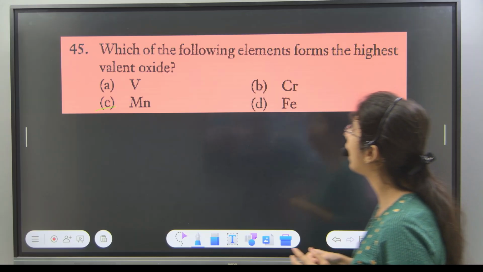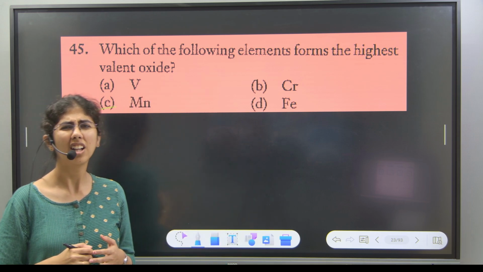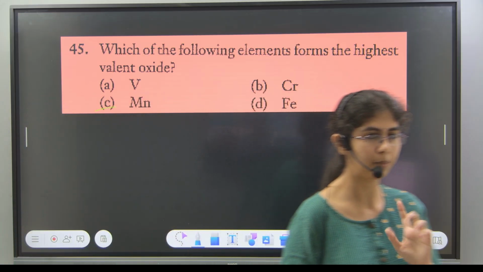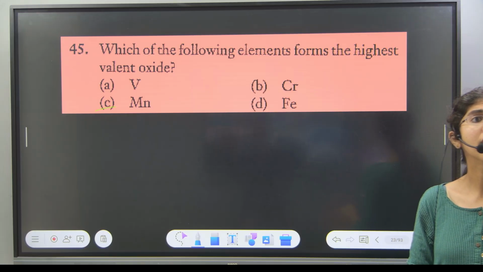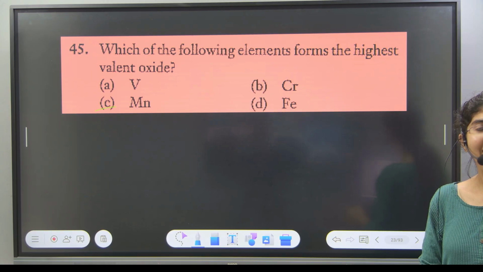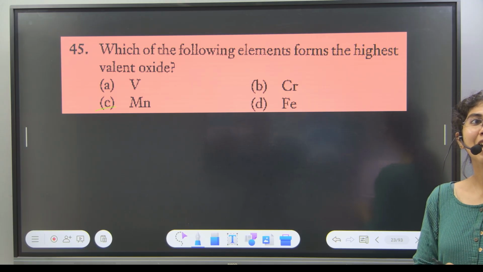Which of the following elements forms the highest valent oxide? Option C, ma'am. What do you mean by highest? Yes, option C. I'm just waiting for this cue card result. Then let me ask you one question. What is the meaning of valent oxide? Ah, that's what I was about to ask because everybody answered option C.